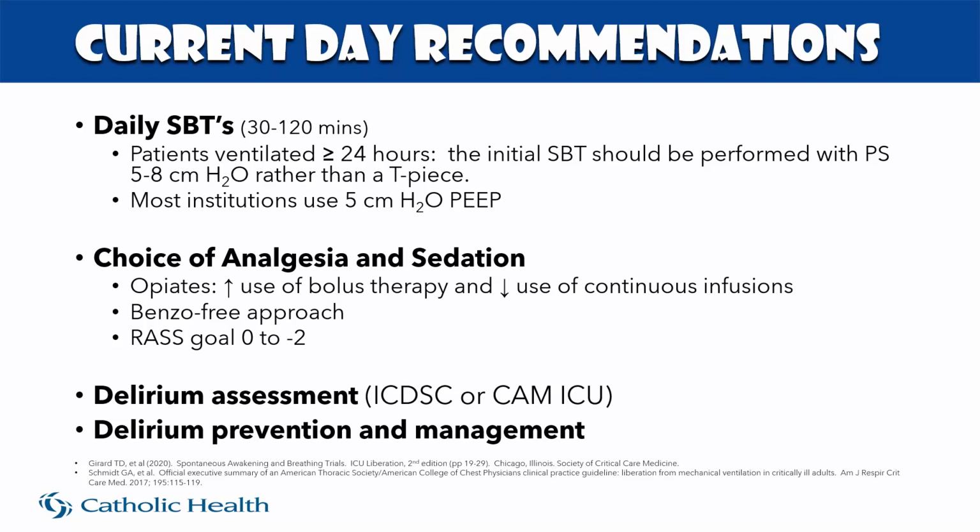Next, we need to choose our analgesia and sedation appropriately. If we're going to use opiates, we want to do a bolus therapy approach first, and we really want to decrease the use of our continuous infusions. We reserve those continuous infusions for failure of bolus therapy. We want to take a benzodiazepine-sparing approach. Benzodiazepines are linked strongly with delirium, and we want to respect a RASS sedation level of 0 to -2.